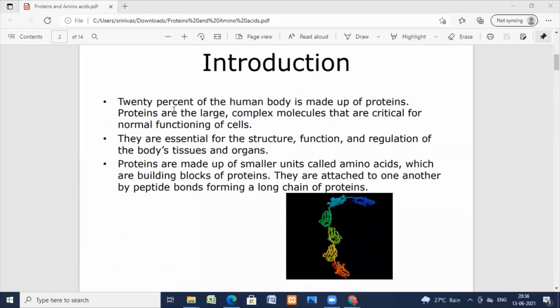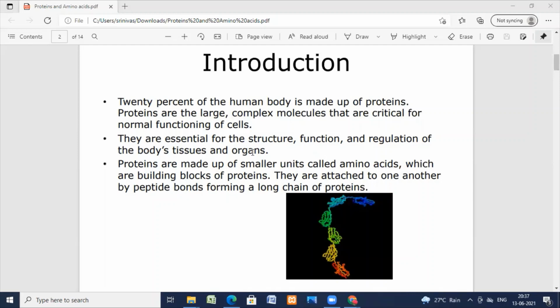So 20% of the human body is made up of proteins. Proteins are large complex molecules that are critical for normal functioning of cells. They are essential for the structure, function, and regulation of the body's tissues and organs.